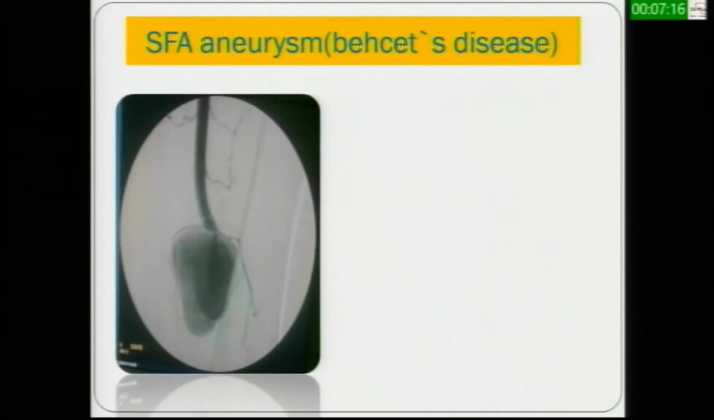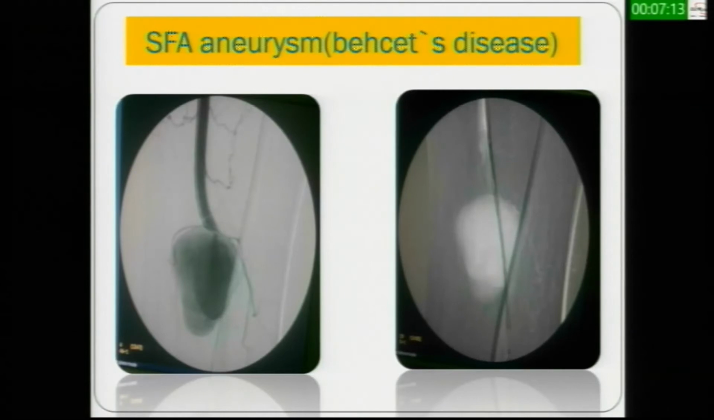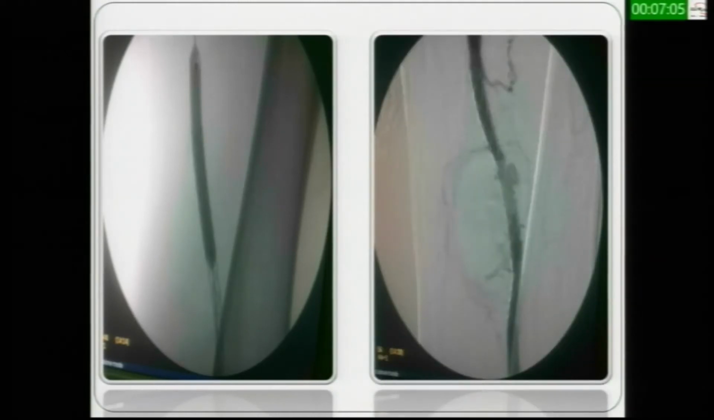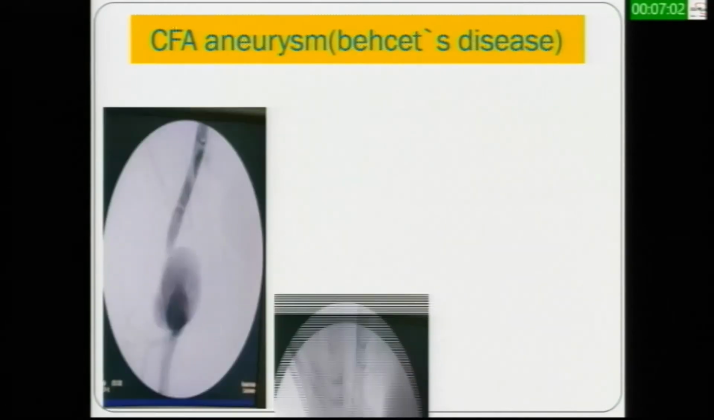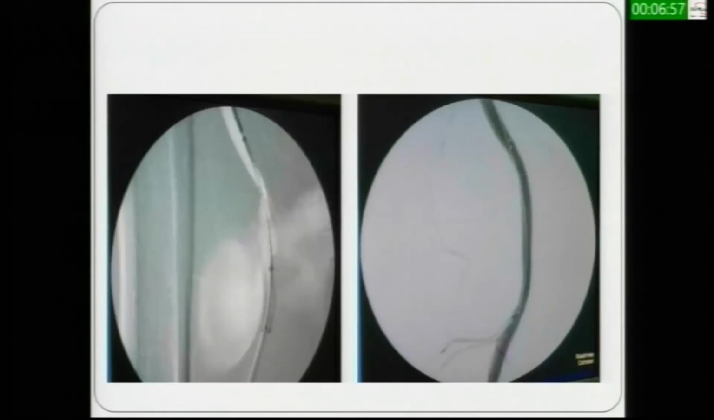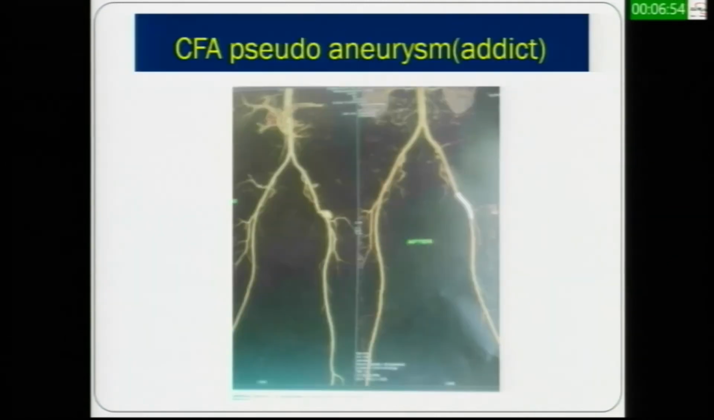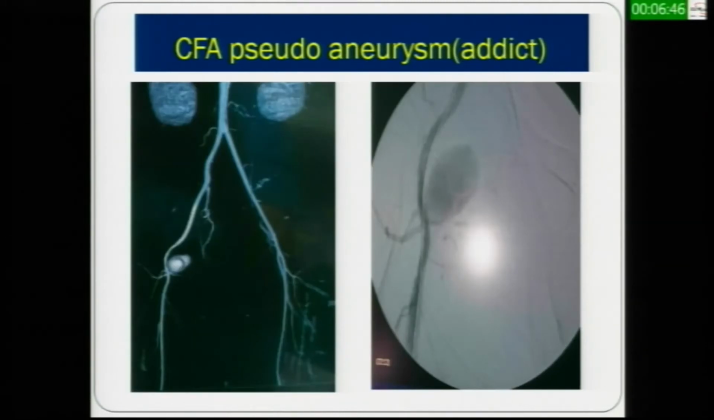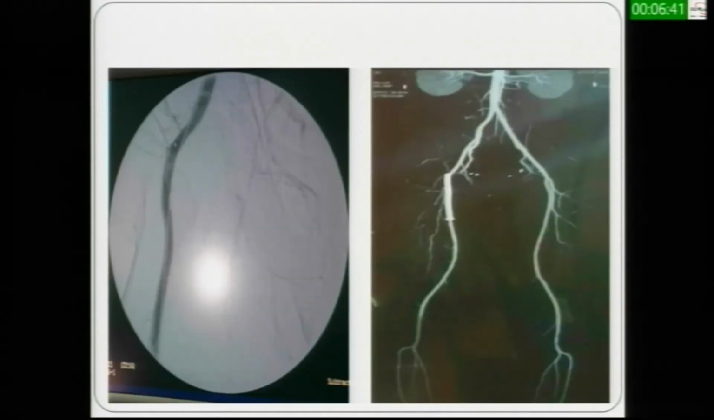These are some cases of our work. This is a case of superficial femoral artery aneurysm in a patient with Behçet's disease. After the application of the stent, we had some leakage, so we did balloon dilatation for the proximal and distal end, and finally, there is complete exclusion of the aneurysm. Another case was a common femoral artery aneurysm, and this is the postoperative CTA. Another case was a superficial femoral artery aneurysm, also in a patient with Behçet's disease. And this is a case with common femoral artery pseudoaneurysm in an addict patient. This is the CTA pre and postoperative. Another case was a common femoral artery pseudoaneurysm, also in an addict patient. And this CTA was at 2 years follow-up.